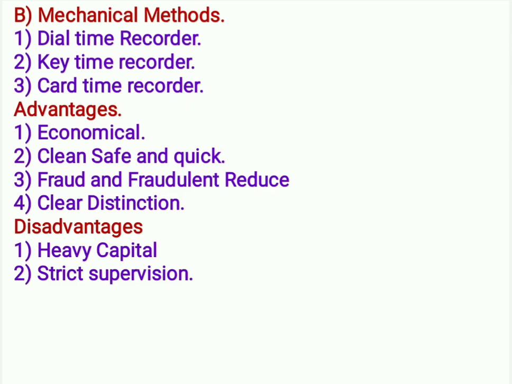B. Mechanical methods. First, dial time recorder. This type of time recording clock is used only in big industries.